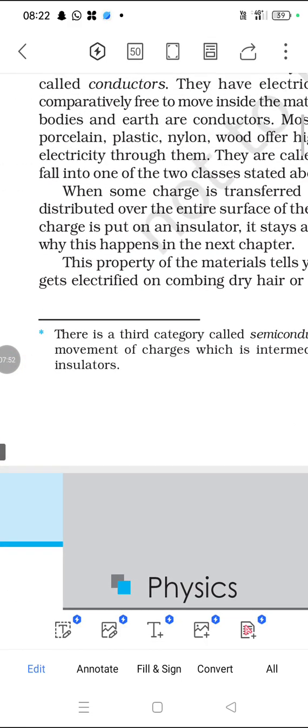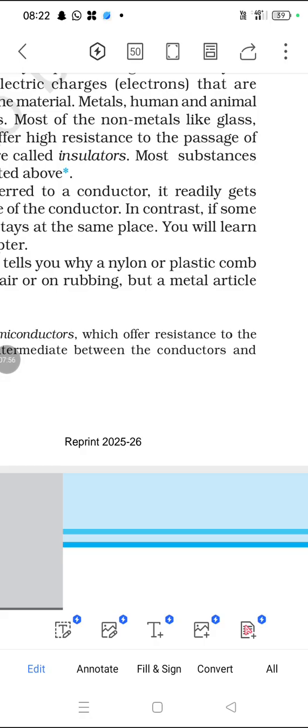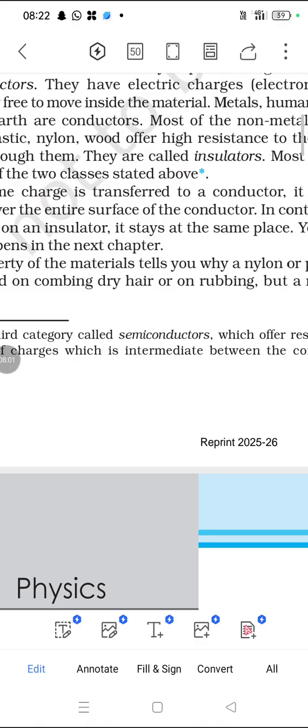When some charge is transferred to a conductor, it gets distributed over the entire surface of the conductor.